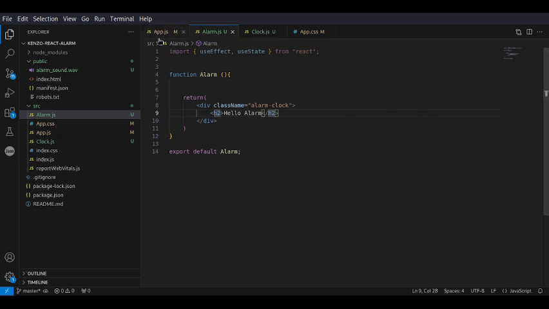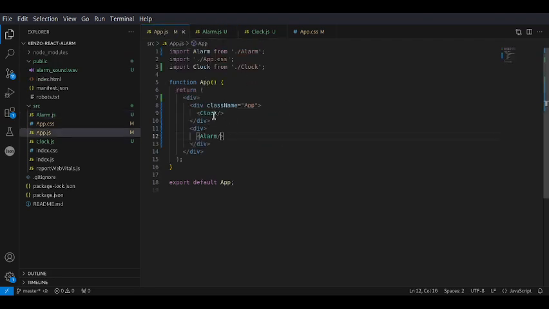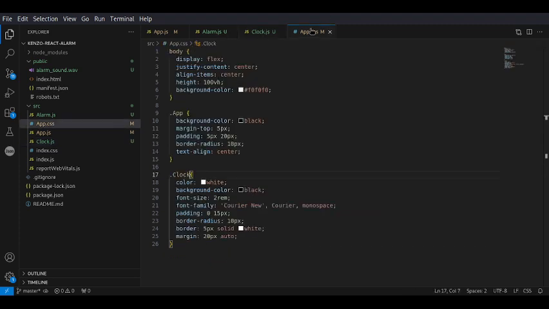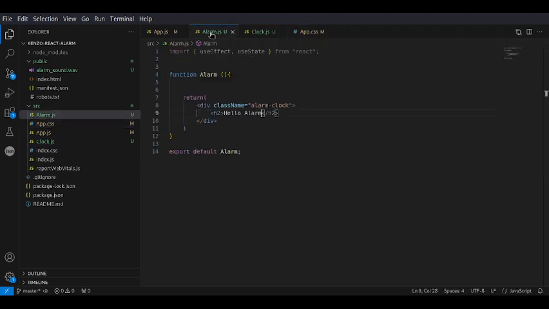Let's go. So as you can see, I've already created the project, and in the app I've already called the alarm and also the digital clock itself. I already have the digital clock file and also added the styling for the digital clock as well.